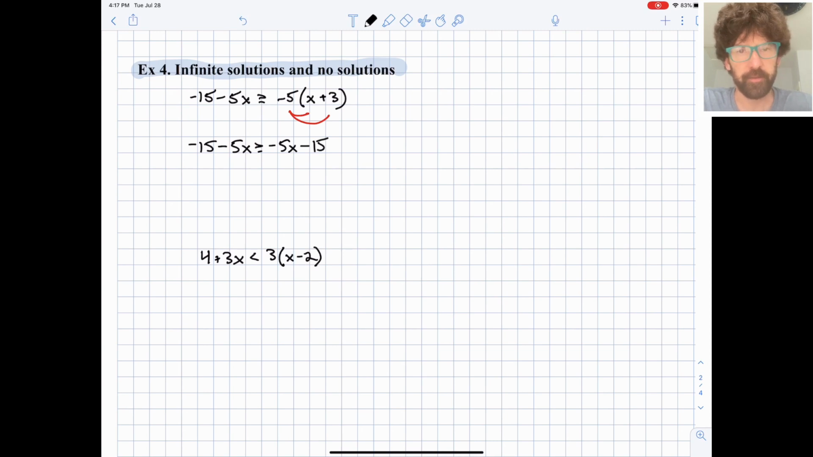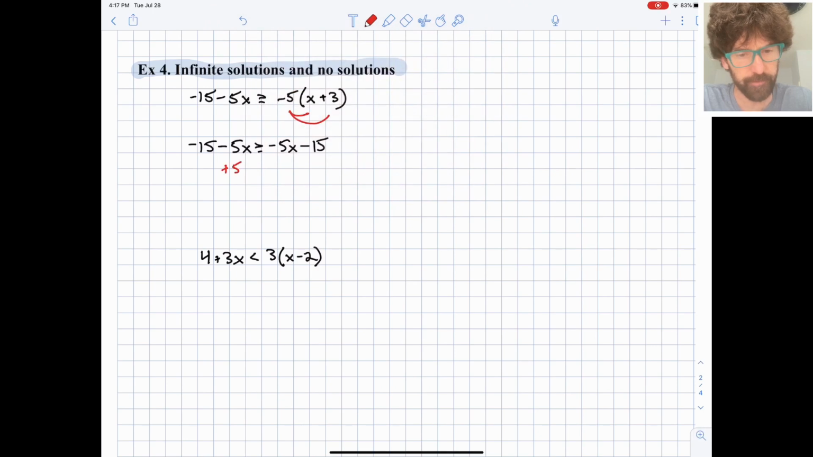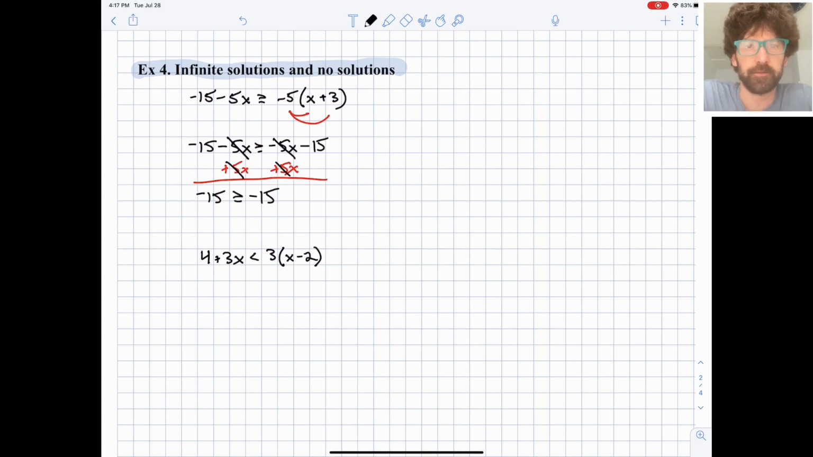I think you can see we might be getting an infinite solutions here. It looks like we're about to get the same thing on both sides, but let's make sure we are correct in that thinking. I'm going to add 5x to both sides. And I have a negative 15. Those guys cancel. Is greater than or equal to negative 15. So we're going to have an infinite solutions here. No matter what we plug in for x, we will get a valid true statement.